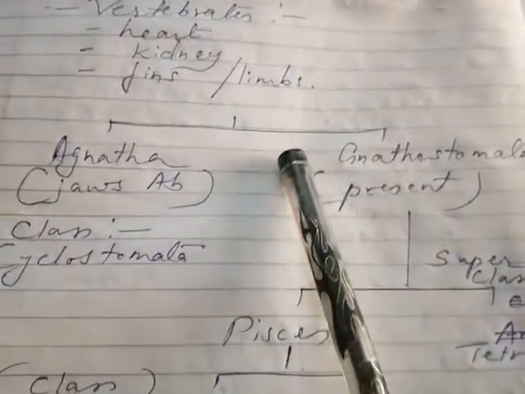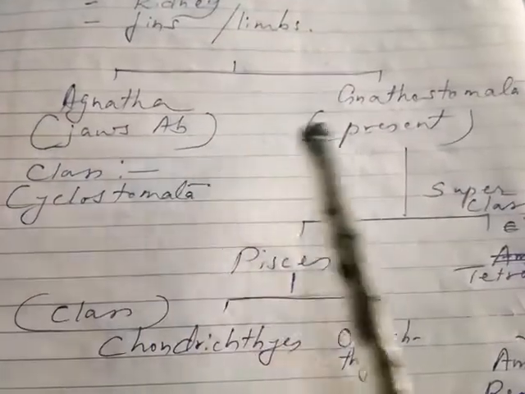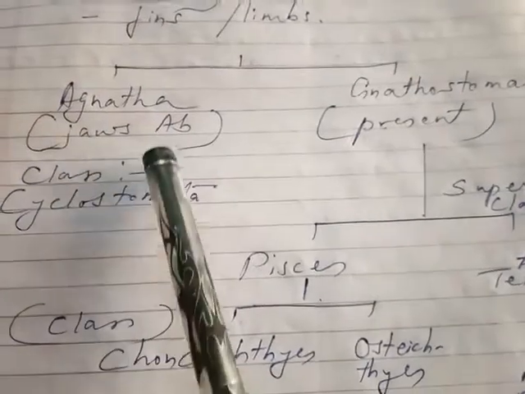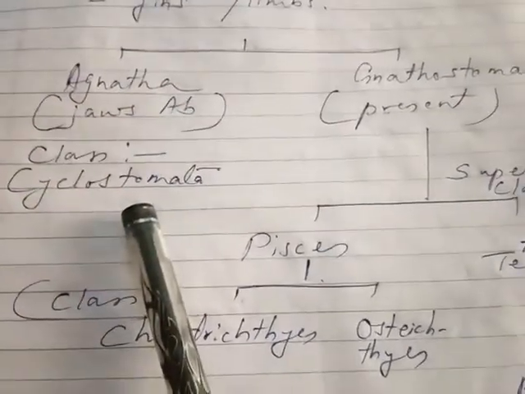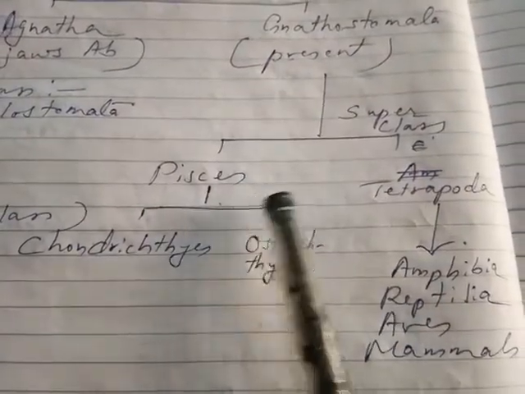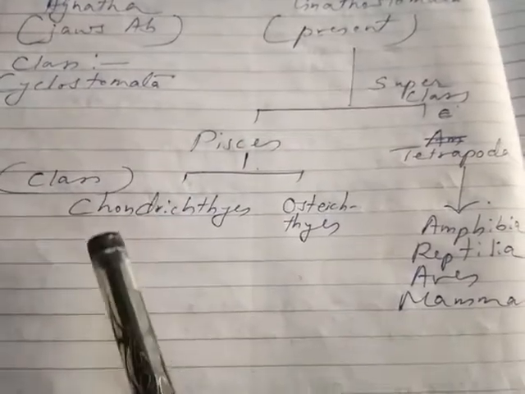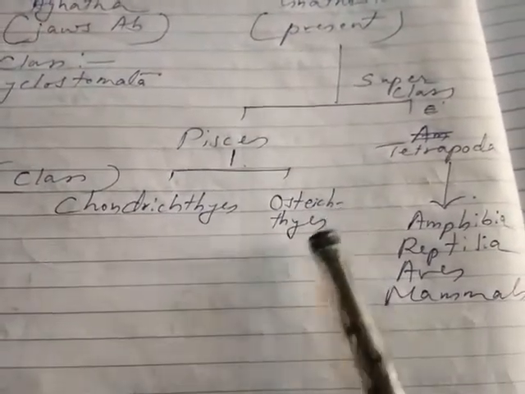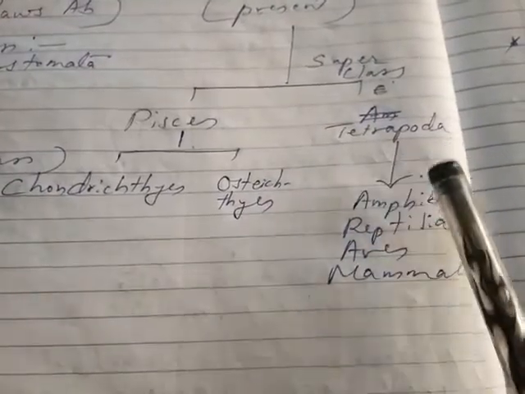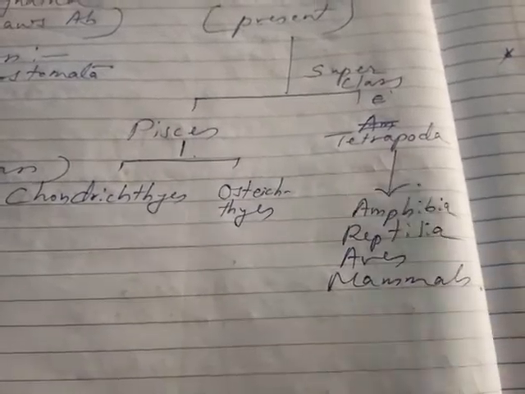Again, vertebrata is divided into agnatha and gnathostomata. That is, jaws are absent in agnatha, while in gnathostomata jaws are present. Gnatha means jaws. Agnatha includes one class, that is cyclostomata, while gnathostomata is divided into two superclasses, that is Pisces and Tetrapoda. Pisces includes two classes, that is chondrichthyes and osteichthyes. Tetrapoda, that is tetra means 4 and poda means limbs. So it includes amphibia, reptilia, aves and mammalia.